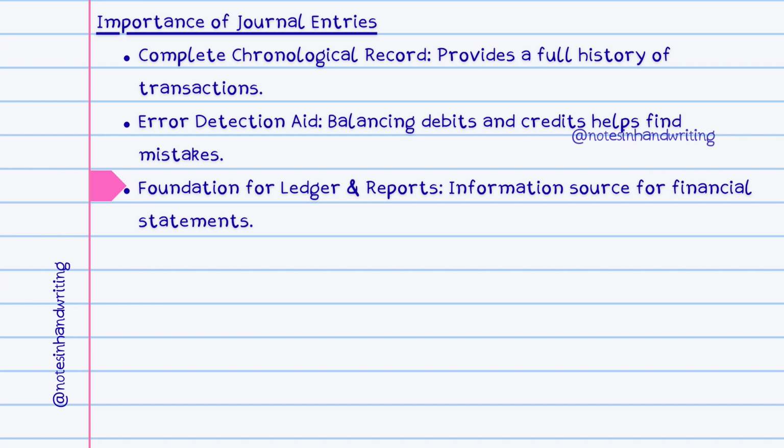Journal entries serve as the crucial first step and the primary source of information that is subsequently posted to the general ledger accounts. The balances in the ledger accounts are then used to prepare the key financial statements, such as the balance sheet and income statement. Accurate journal entries are therefore fundamental to reliable financial reporting.